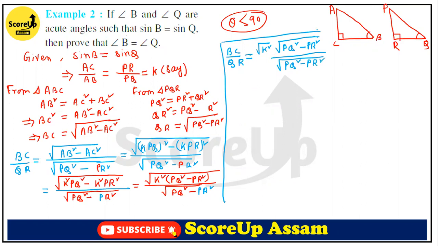Now this PQ square minus PR square will get cancelled out. So BC by QR is equal to K. Square and square root will get cancelled out. So BC by QR is equal to K.